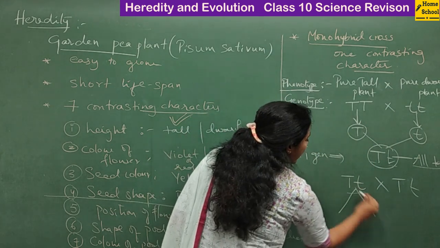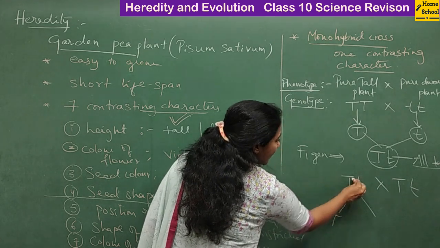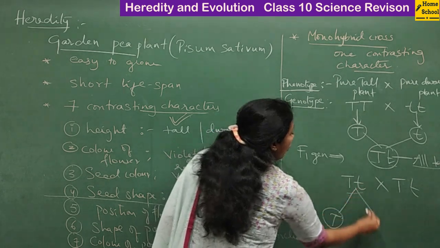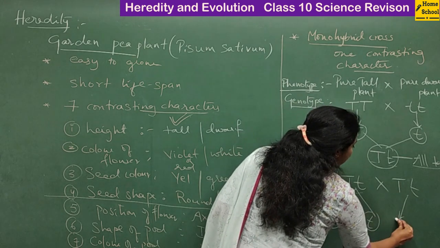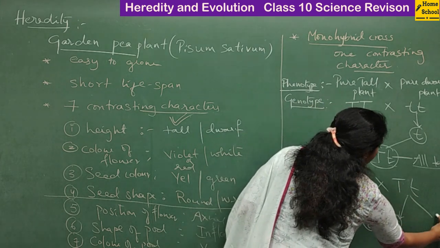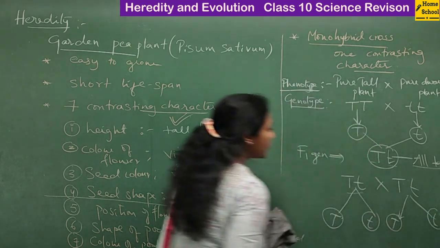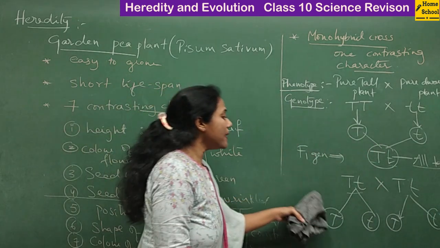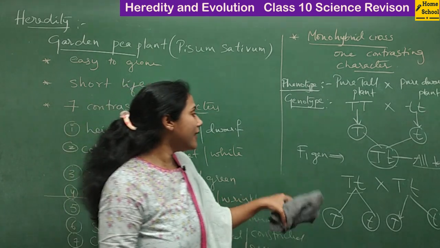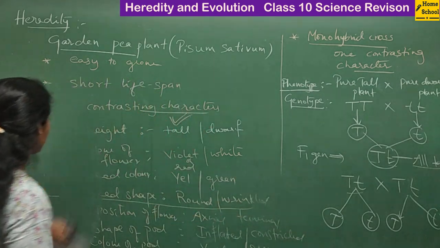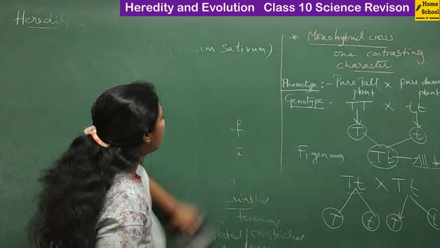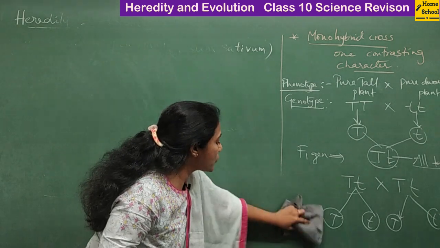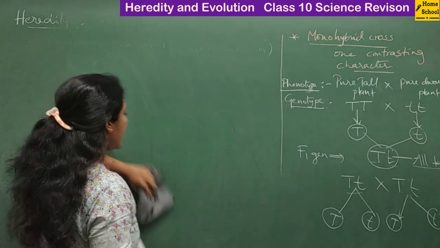Here the gamete can have either the capital T allele or small t. Here also the gamete can have capital T or small t. How do you represent the plants that you obtain in the F2 generation? To see the F2 generation plants, we will do a Punnett square, which we can also call a checkerboard.